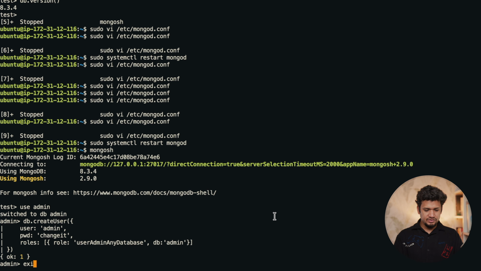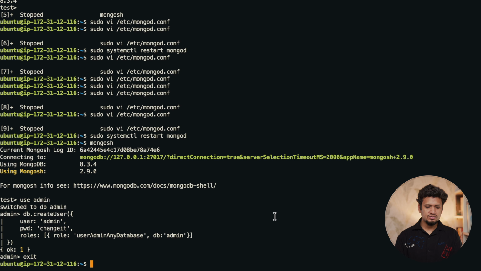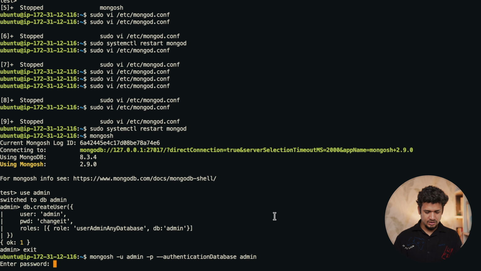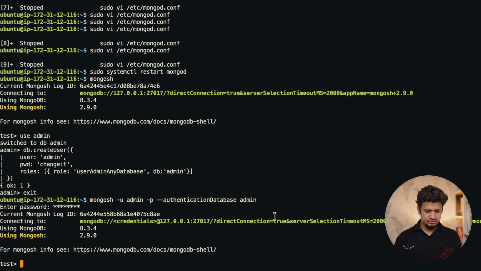Now let's exit this. Now let's use the newly created user to access our database. mongosh, user admin, password, and authentication database is admin. Asking for password, changeit. So now I am able to access my MongoDB using the new user admin and the password that we have provided.